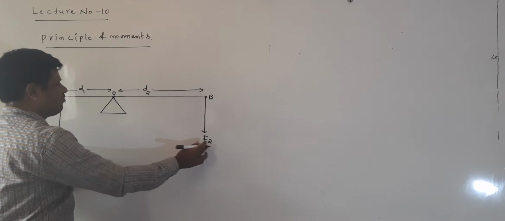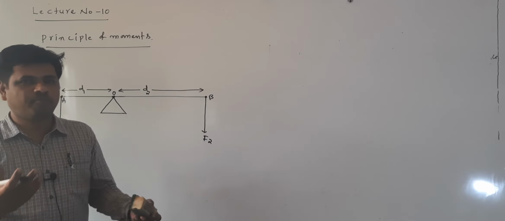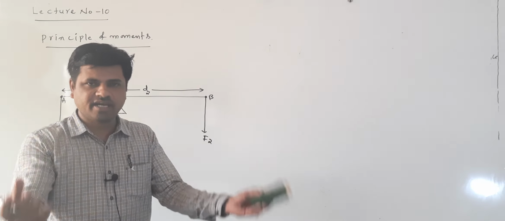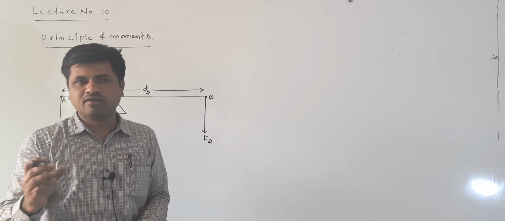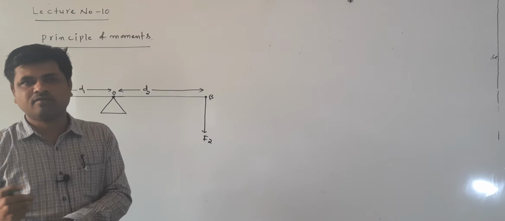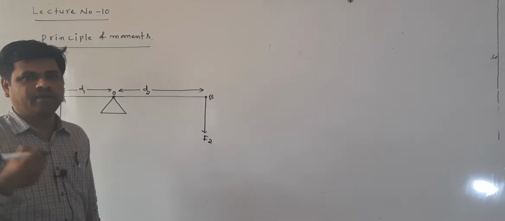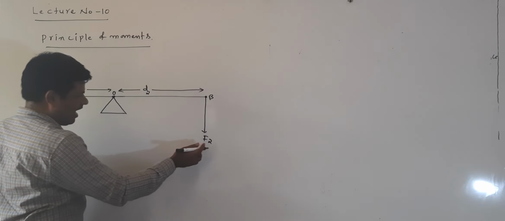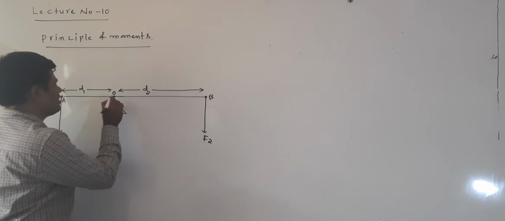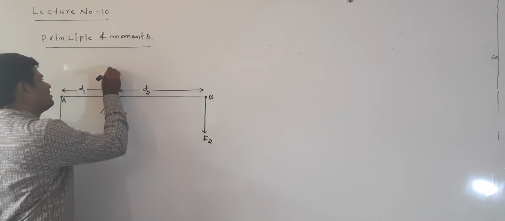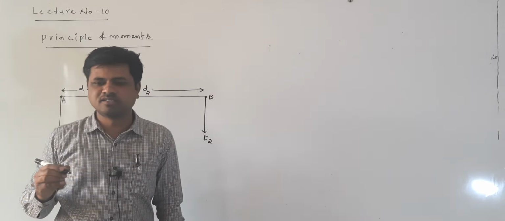Now to balance these forces, in the weighing machine of the past days, on one side we put vegetables and on the other side weighing stones, and we lift it like this. Similarly, to balance these forces F1 and F2, I apply a force in this direction. This is R. R is called the reaction.